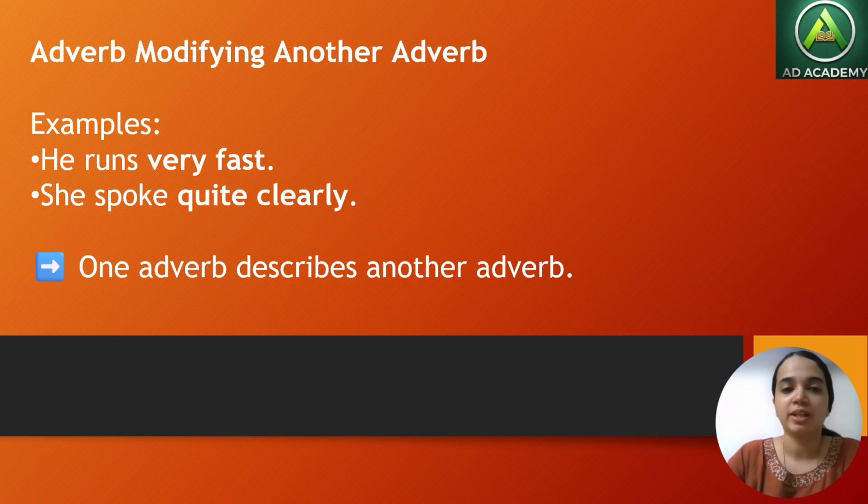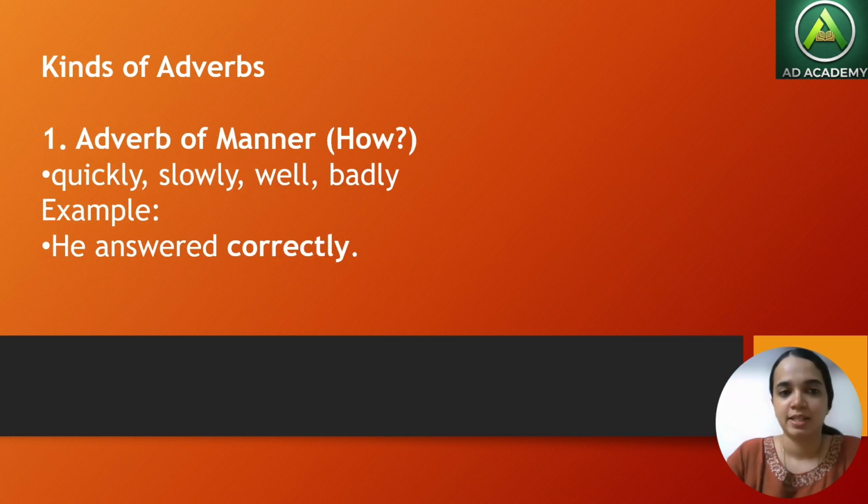Next one, she spoke quite clearly. Spoke is the verb and clearly is the adverb. Again, to emphasize it, we are adding the adverb quite. She spoke quite clearly. Here spoke is the verb, quite is an adverb, clearly is an adverb. That's how an adverb describes another adverb.